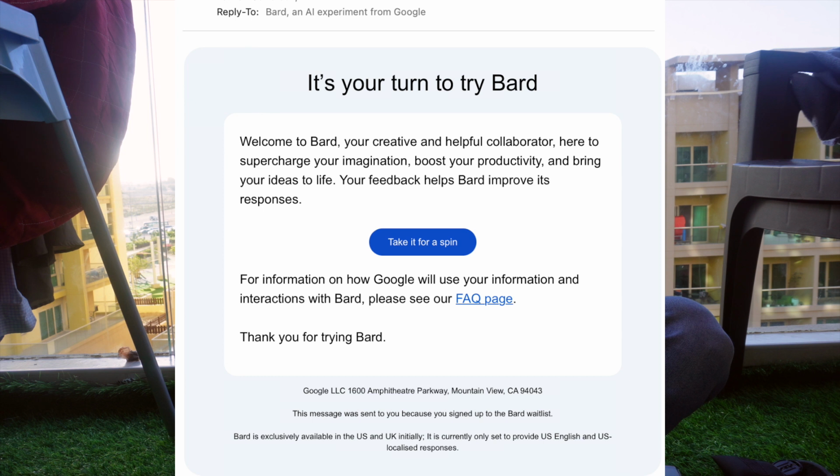So I finally received access to Google Bard. I got an email a few hours ago from Google that I've been accepted for the program, and now I can use Google Bard. I've been using it for the past 4 or 5 hours, and I have been pleasantly surprised, and for many reasons.